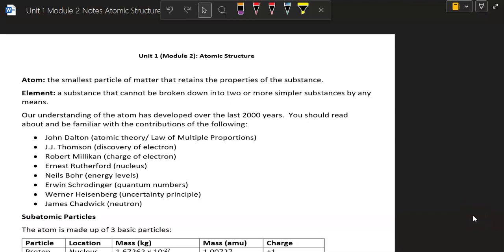As we move into the second module of our first unit of study, we're going to take a look at the atom. Figure we should start at the beginning, right? So the atom is the smallest particle of matter that retains the properties of the substance. Remember, we've talked about an element. An element is a substance that cannot be broken down into two or more simpler substances by any means, chemical or physical. Okay? So our understanding of the atom has actually developed over a really, really long time.